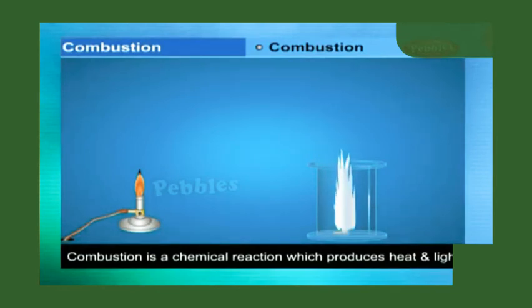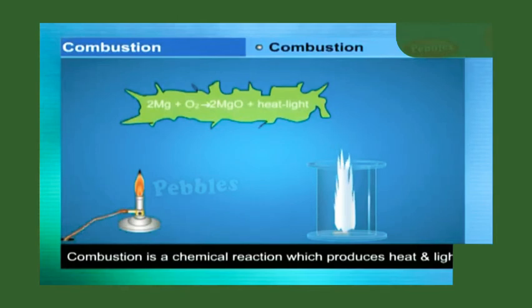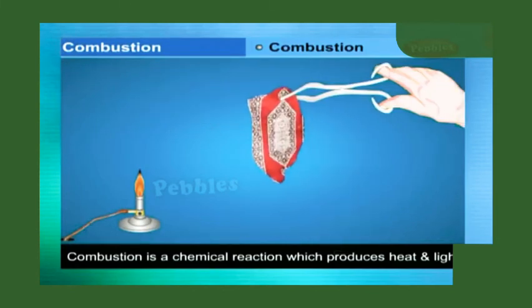One more example is a heated magnesium ribbon. If it is heated in the presence of oxygen, it produces heat and light. Magnesium reacted with oxygen produces magnesium oxide with heat and light. The chemical reaction is 2Mg plus O2 gives 2MgO plus heat and light.